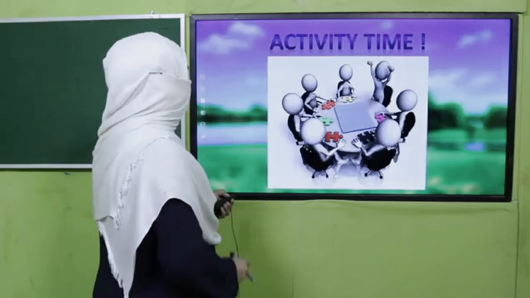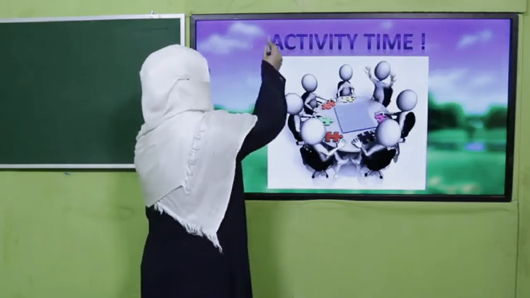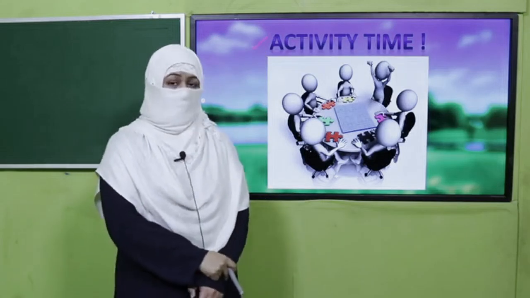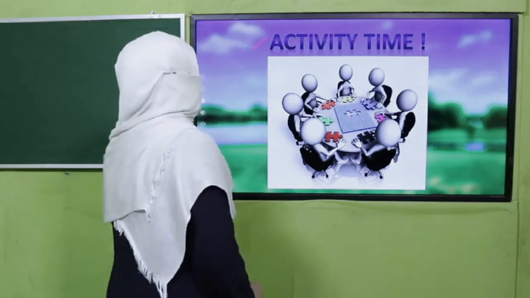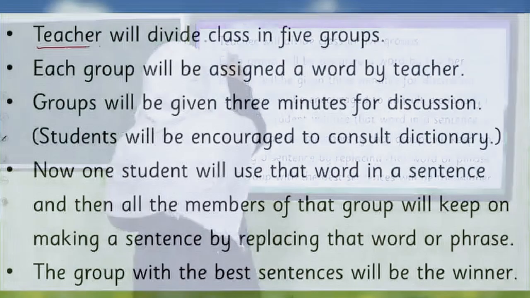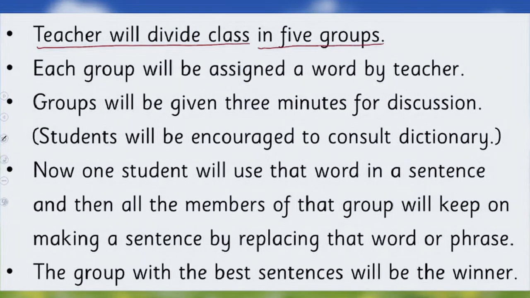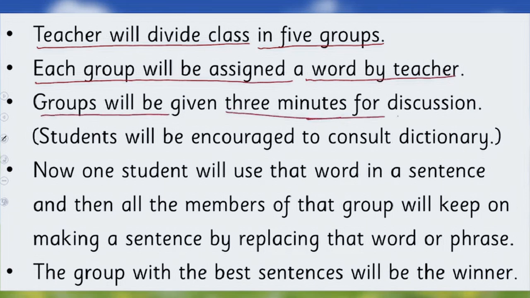Okay, so whatever you have learned, it's an activity time. I'm going to check, do you understand the concept? And what are we going to do in this activity? Teacher will divide the class into 5 groups. Each group will be assigned a word by the teacher. Groups will be given 3 minutes for discussion. They can discuss among each other, and if they use a dictionary, it's even better.